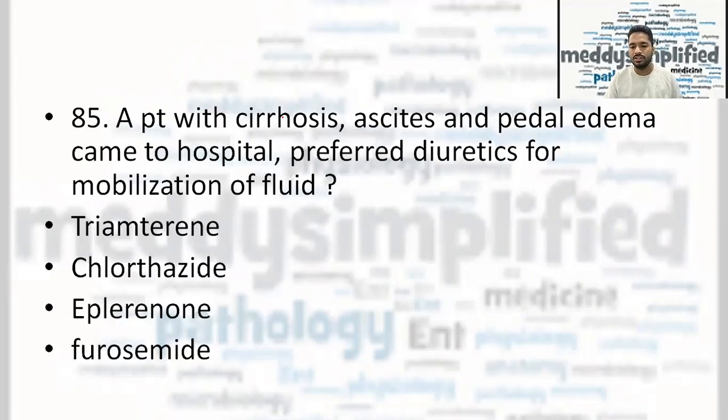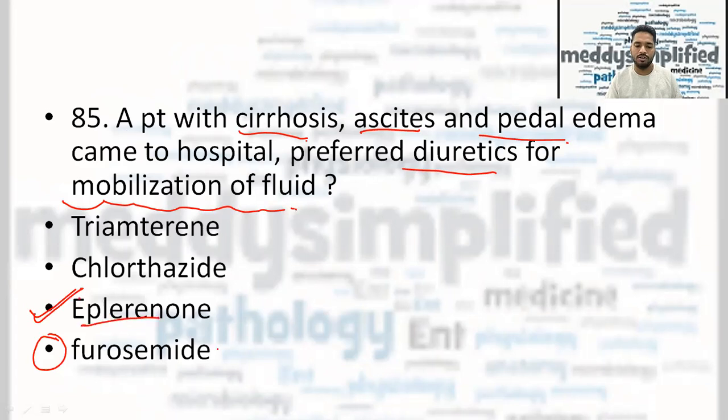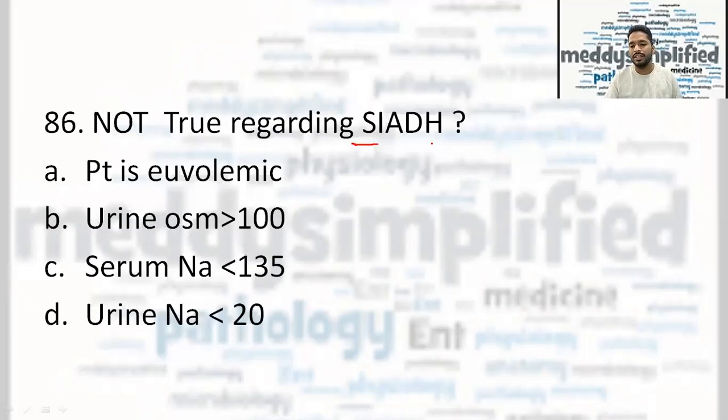Now, patient of cirrhosis, ascites, and pedal edema came to hospital, preferred diuretic for mobilization of fluid. Many people said that furosemide can be the answer, but the correct answer here is eplerenone, not furosemide. Chlorothiazide and triamterene is definitely not the answer. Now, not true regarding SIADH. It was given. Patient is euvolemic. Yes, it is true.